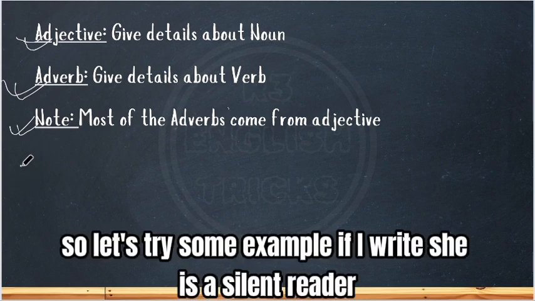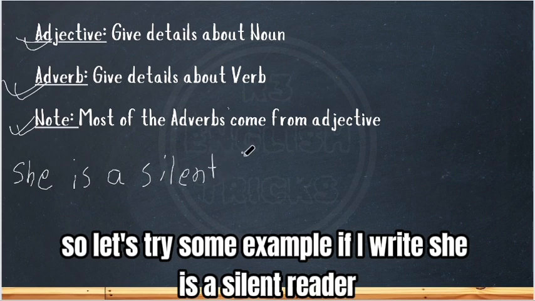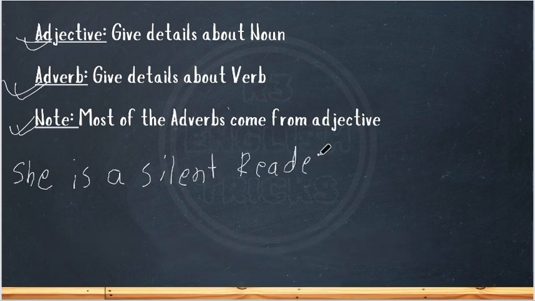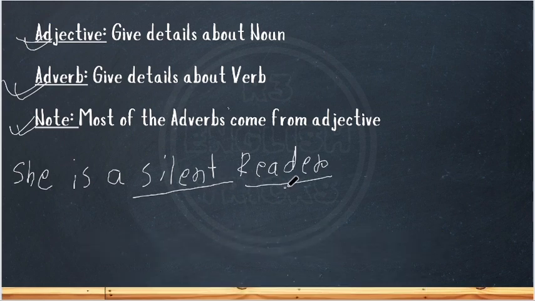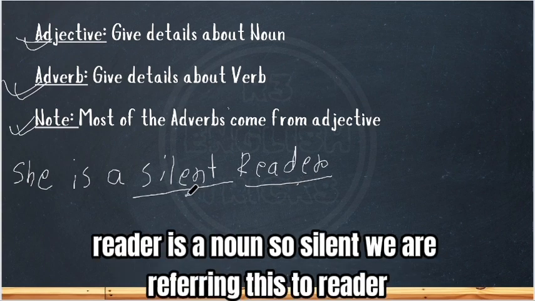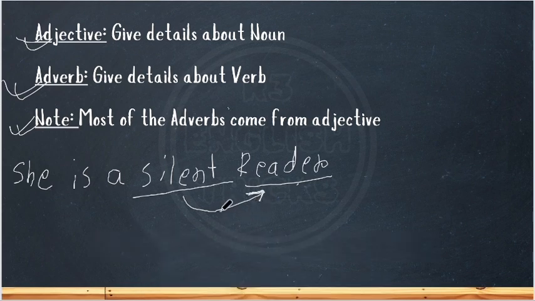So let's try an example. If I write, she is a silent reader, here silent is the adjective, and a reader is someone who reads, so reader is a noun. Silent refers to the reader.